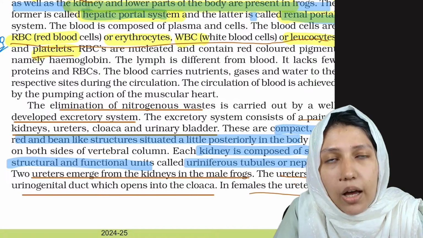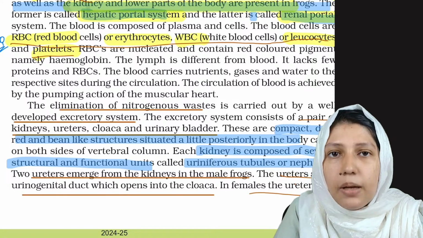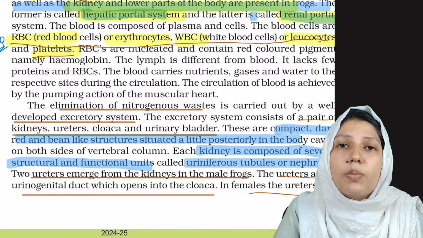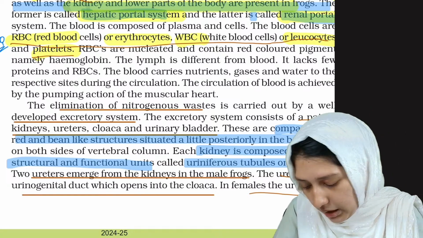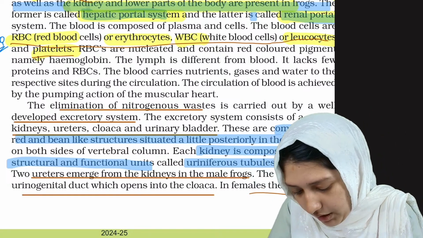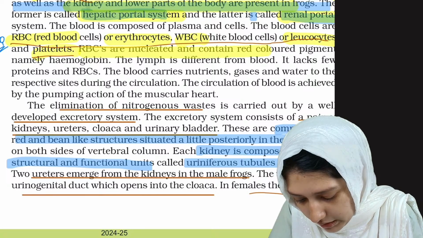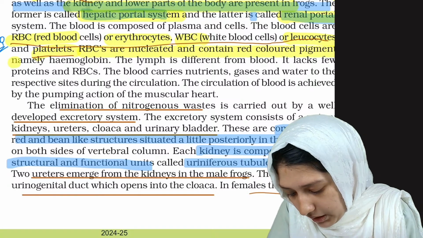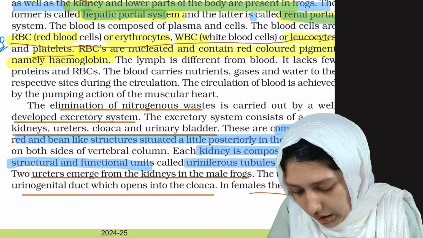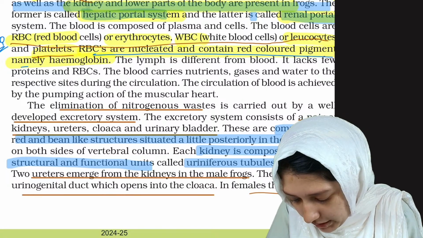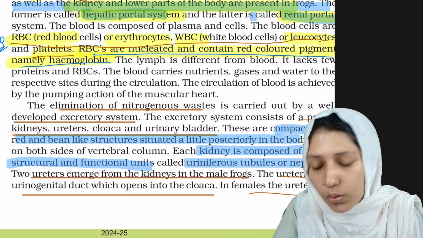The mature RBC of humans are non-nucleated, which means it doesn't have a nucleus inside it. But for frogs, it is having. Just see, RBCs are nucleated and contain red colored pigment, namely hemoglobin.